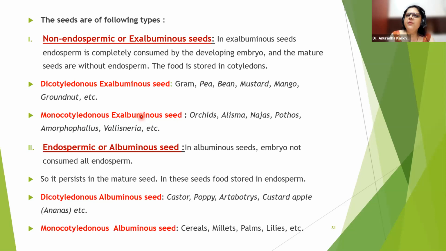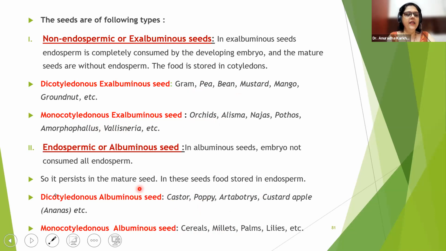Okay, so no need of remembering all these examples as of now. In case of dicots, you can just remember gram, pea, bean. In case of monocots, you can remember orchids. Here you can remember castor and poppy, and here cereals and millets. That's it. Two examples of each. That's more than enough. Okay.